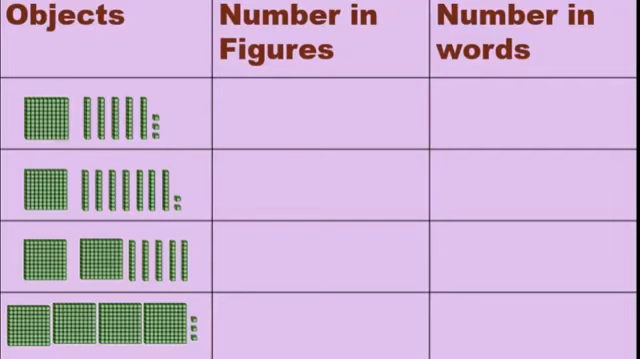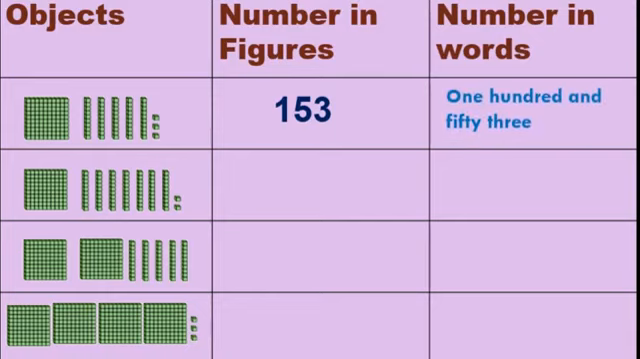See here. Here objects are there. Again same, we have to write number in figures and number in words. Now first one, see there, hundreds bundle is there, tens bundles are there and units are there. Now please go through this. Directly we have to write the number in figures. 100 bundle is there and 5 tens are there and 3 units are there. So it became 153. And the number in words, same thing we will write in words. 153.